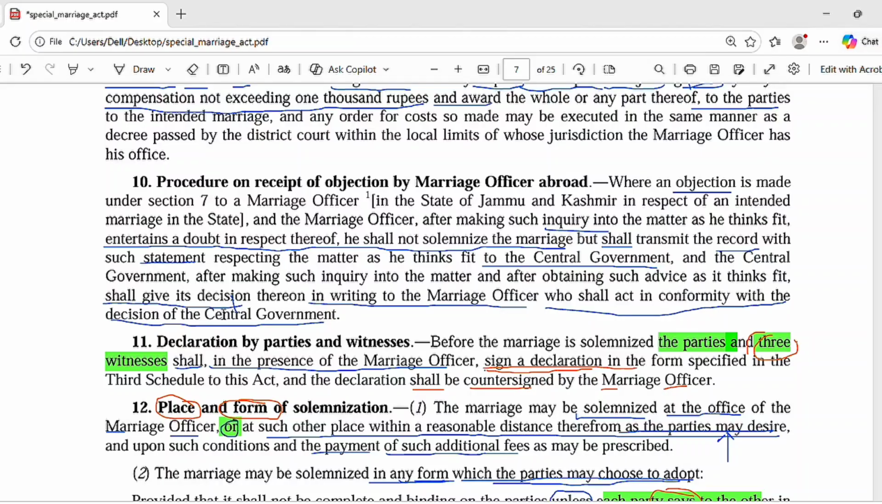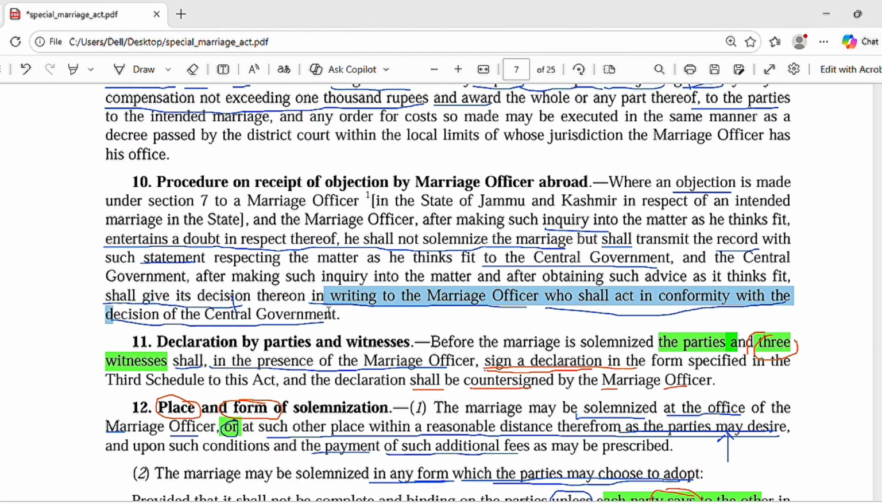When an objection is made, what the marriage officer will do is an inquiry, and if he entertains a doubt in respect thereof, he shall not solemnize the marriage. If there is any doubt, he shall not solemnize the marriage. But if there is any doubt, he shall record that statement and transmit the record to whom? To the central government, and the central government will give the marriage officer a decision, and that decision will be binding on the marriage officer, who shall act in conformity with the decision of the central government.